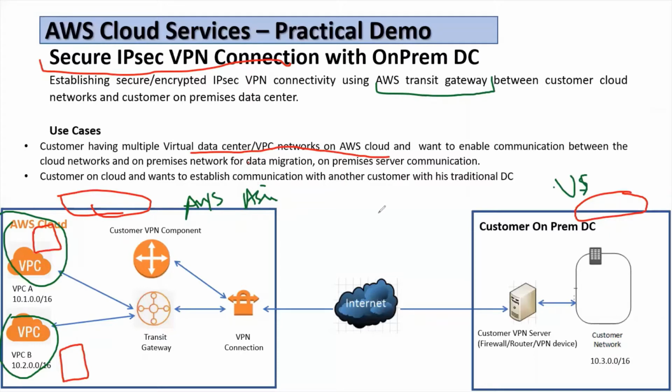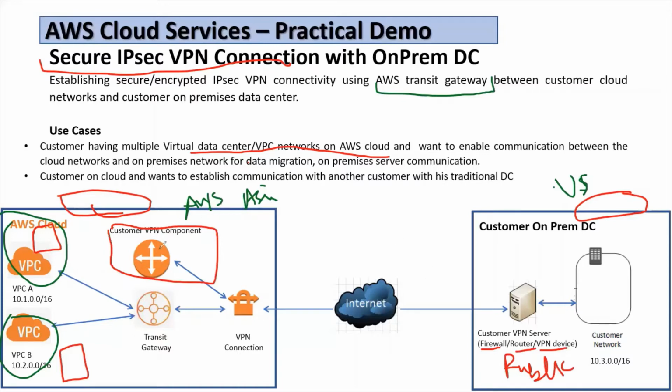So in this, my main stress will be on creation of VPN components and installing a VPN server in another region. It can be like a customer on-premise DC. And in this also, I'll install a VPN server at the customer on-premise DC. So the process will be like, I'll create a customer VPN component using the public IP address of the VPN device on the customer side. A VPN device can be any device that supports IPsec capability. It can be any firewall, router, VPN device, but the main thing is it should support IPsec functionality, and then we can establish this VPN tunnel.